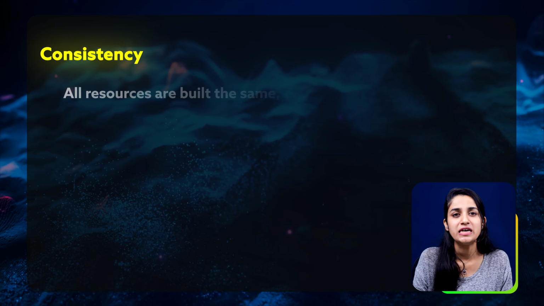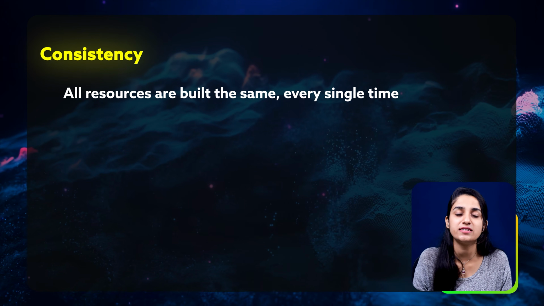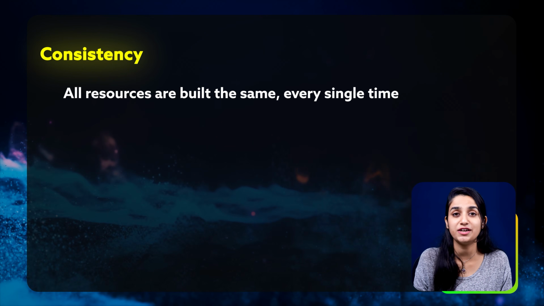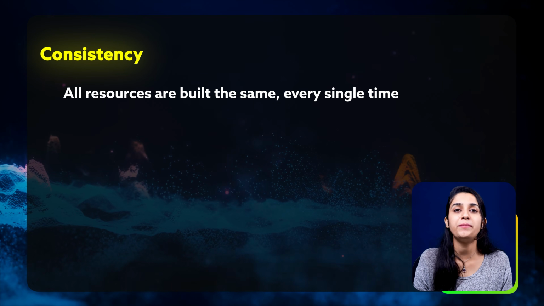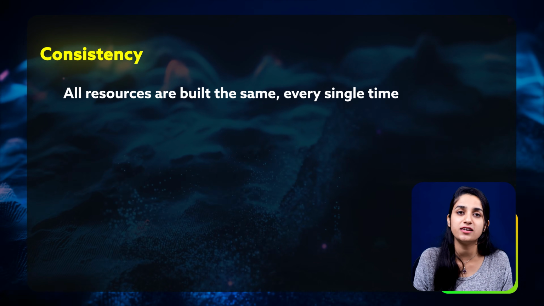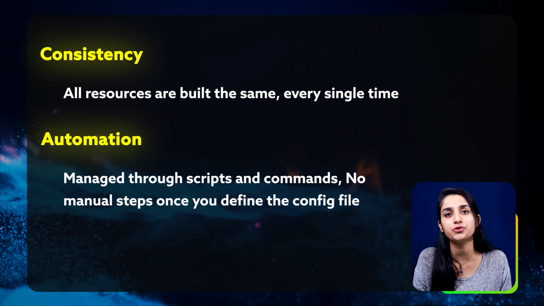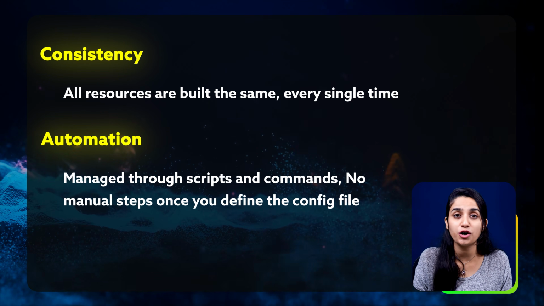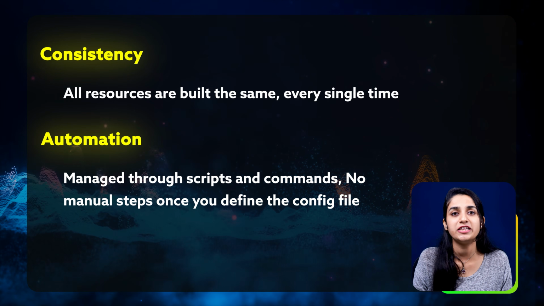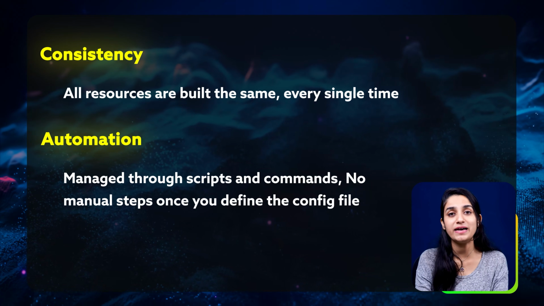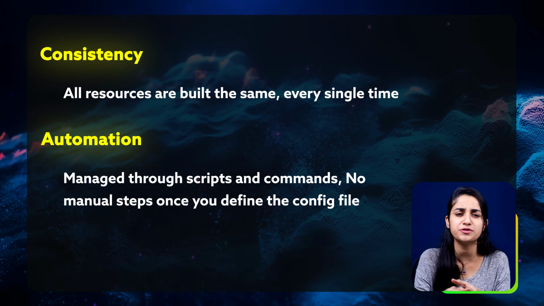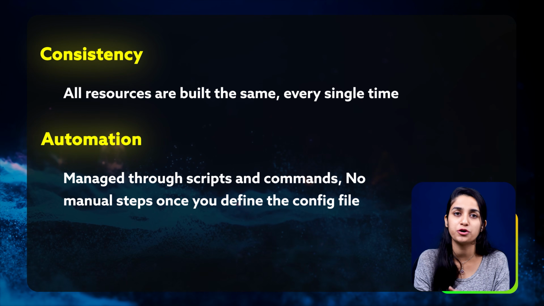Now that we have got a clear idea about what Terraform is and how it makes things simpler, let's see why to use it. First is consistency. Since everything is defined in config files, Terraform ensures that whether you're creating 5 or 50 resources, they are built exactly the same every single time. Next is automation. In Terraform, you manage everything through commands and scripts, so it saves a lot of time, reducing the manual effort and speeding up deployments, which is best when you need a resource to run for a specific while and then shut down automatically.